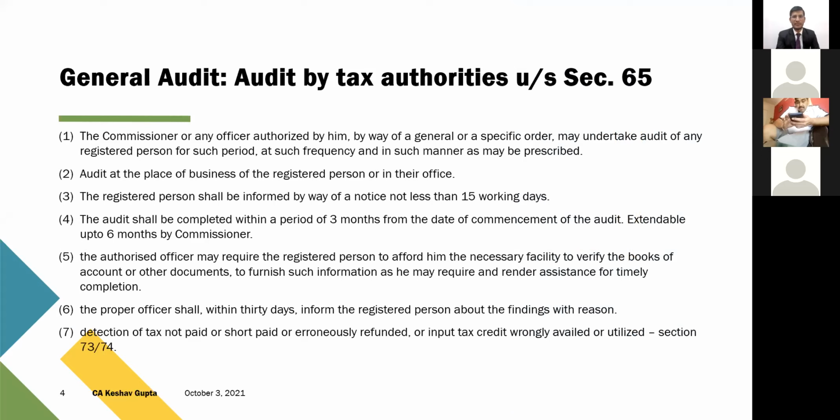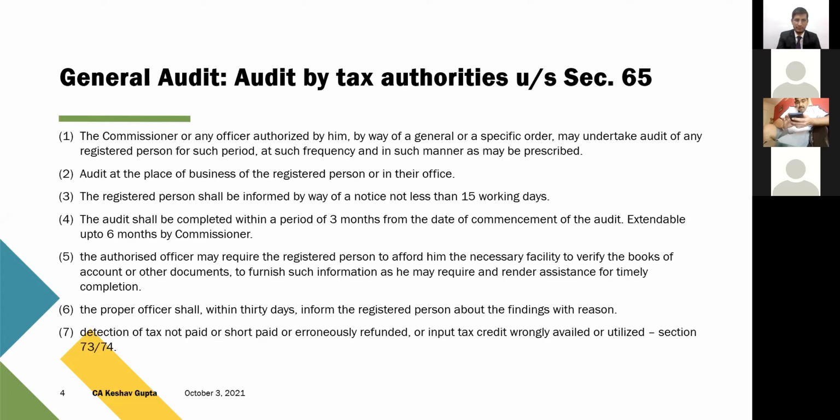So section 35 subsection 5 was the audit by the chartered accountant, which has been omitted. So today's topic is section 65, which talks about the audit by tax authorities. I have already given the summary of the entire section 65. So section 65 says that the commissioner has the powers to order the audit of the SSC. So the powers are derived from section 65. The person in the rank of commissioner, and any other officer authorized by him, by an order, may undertake audit of any registered person for such period, at such frequency, and in such manner as may be prescribed.